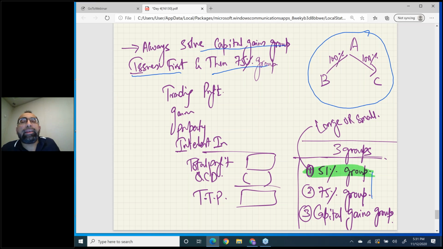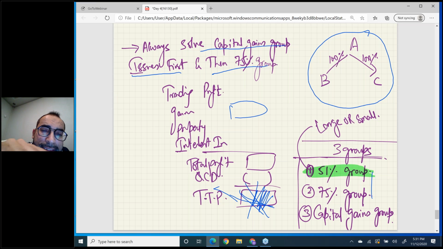Now the question is why? Listen, because in the 75% group you set off the TTP. You remember, in the 75% group you set off this TTP. And how is this TTP calculated? Through this complete working. So if your capital gains are wrong, in the capital gains group you have to set off these gains.